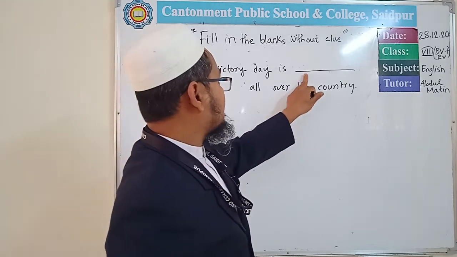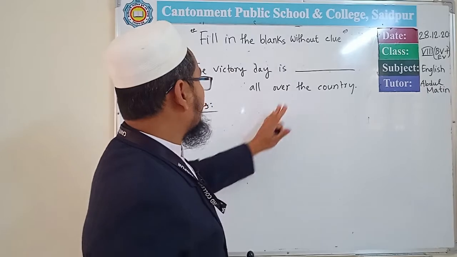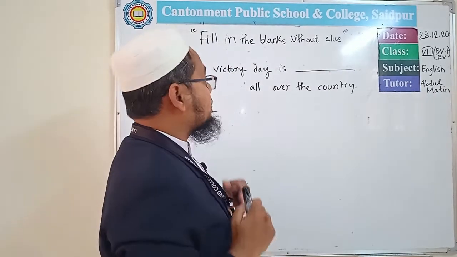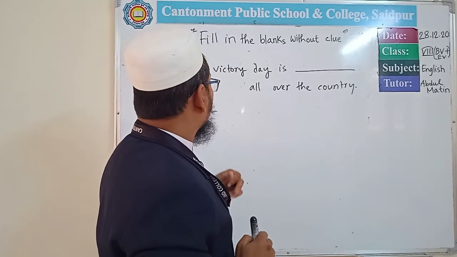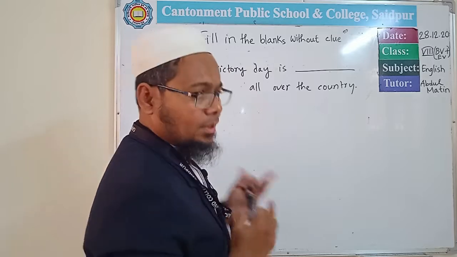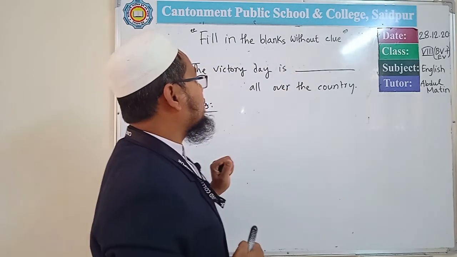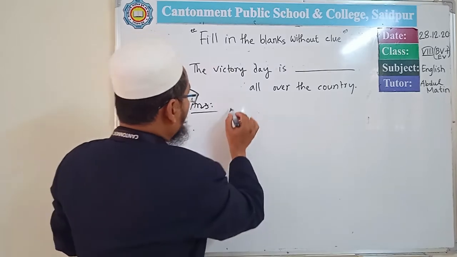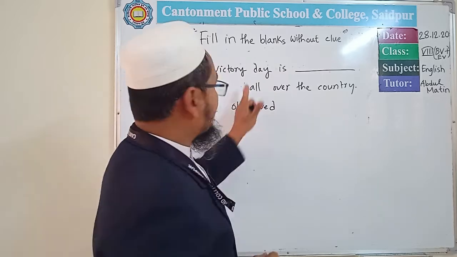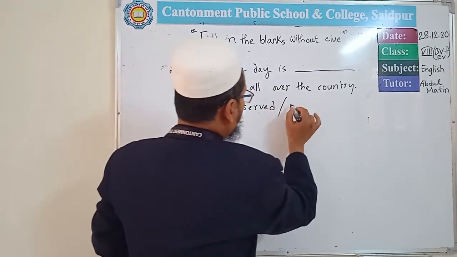That means here the main verb is absent in the sentence. What can be the main verb? Victory Day is not observing by itself alone. It is observed by someone, by some people of the country. So this is the passive mode of the sentence. So here the answer can be observed, because this is the passive voice, or it can be celebrated.